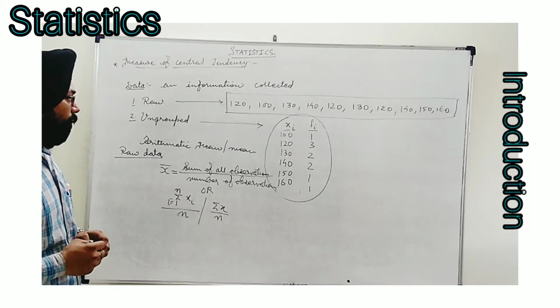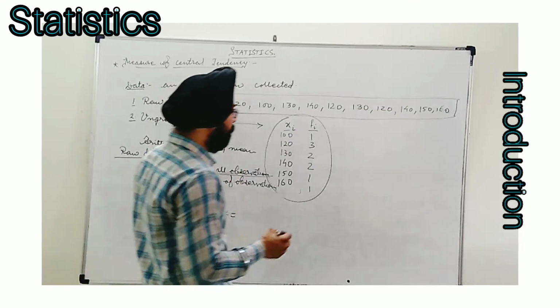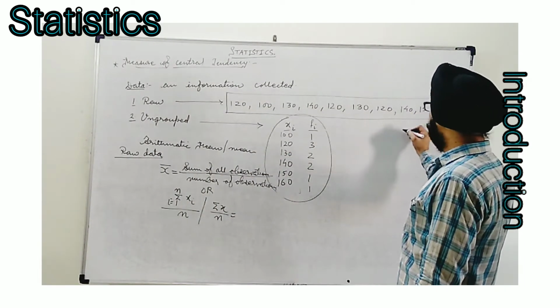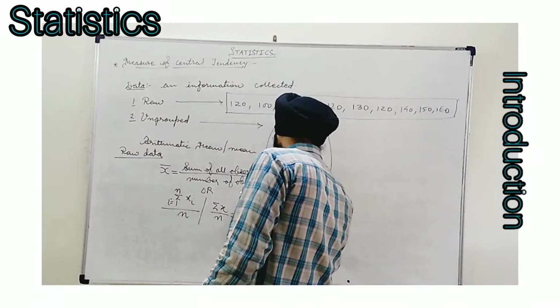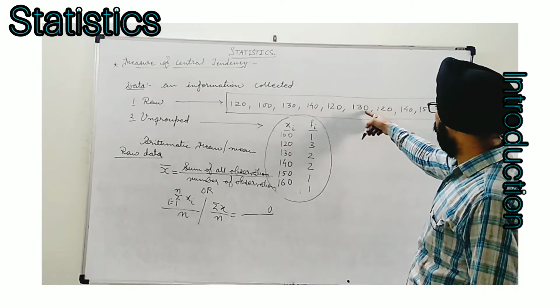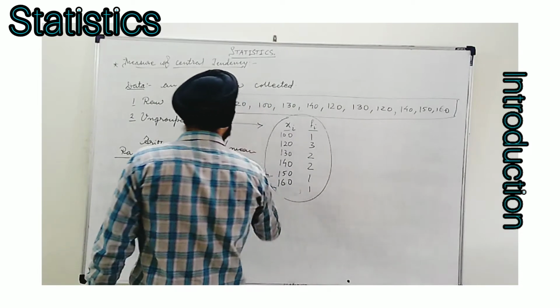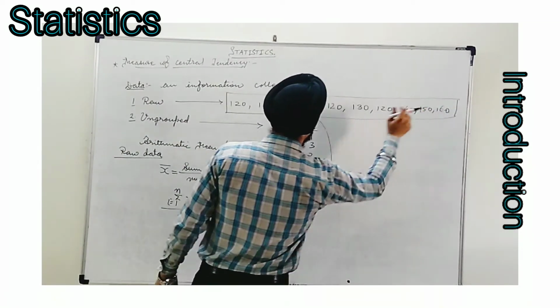So let's see what is the sum of all these values. We need to find the sum of these values. Then we will write first 0, then 2, 3, 5, 4, 9 to 11, 14, 16, 20, 25 and 6, 31, then 3, 1, 2, 3, 4, 5, 6, 7, 8, 9, 10.